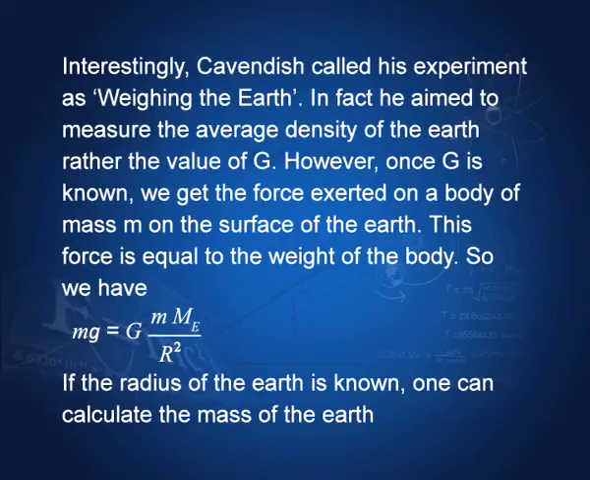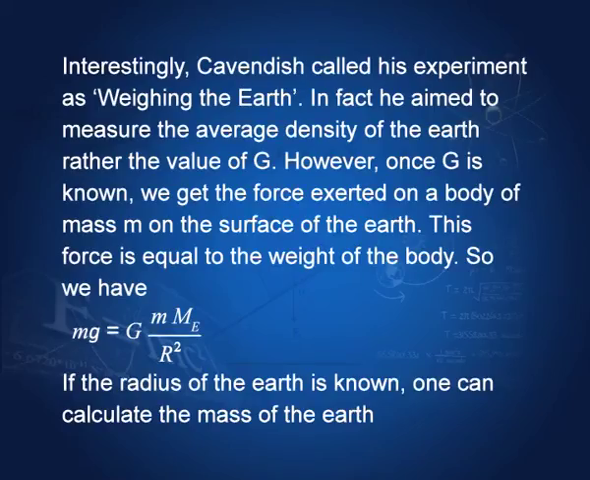Interestingly, Cavendish did not do this experiment to determine the value of capital G. His aim was to determine the weight of the earth. That is why this experiment is sometimes known as weighing the earth. You see, from this equation, mg equal to this, if the radius of the earth is known, one can calculate the mass of the earth. Everything else is known: mg is known, capital G is known now, small m is known, capital R, the radius of the earth, is known, and therefore the mass of the earth can be determined.